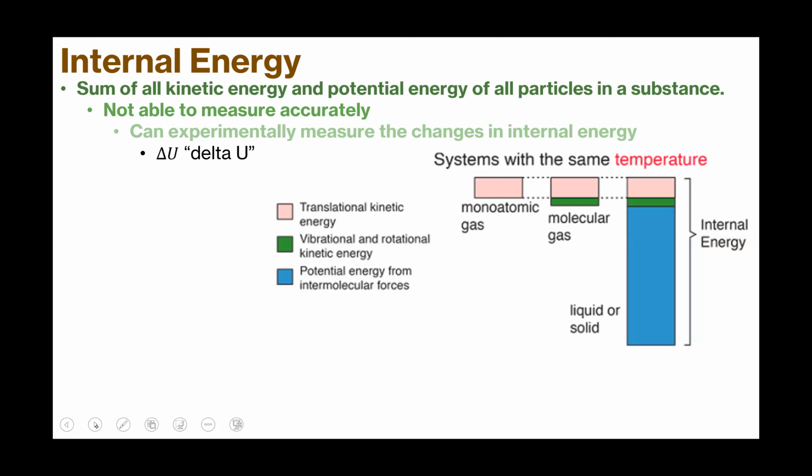Ultimately, what we're going to be concerned about is something called internal energy. Internal energy is the sum of all the kinetic energy and all the potential energy of all particles in a substance. So whatever that thing is, it's made of particles. It's sitting in a gravitational field. Is it high up? Is it low down? Is it at sea level? Is it on a mountaintop?